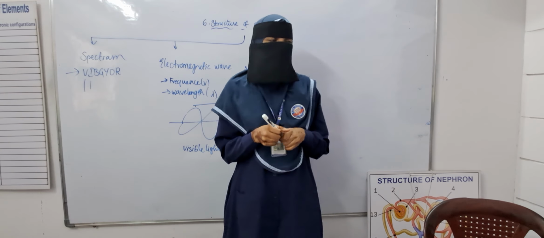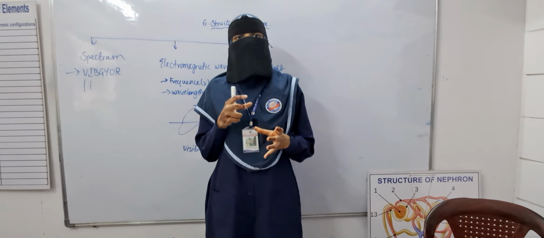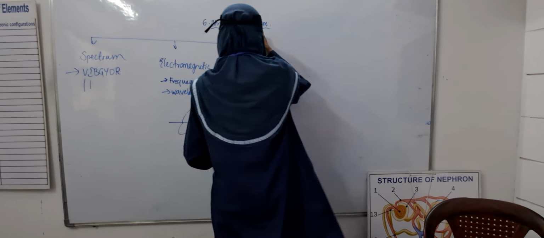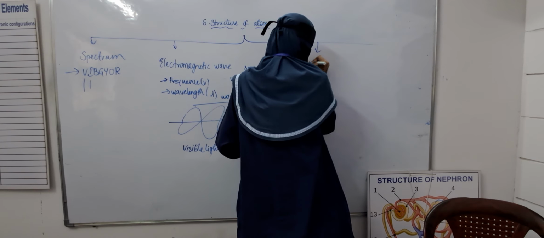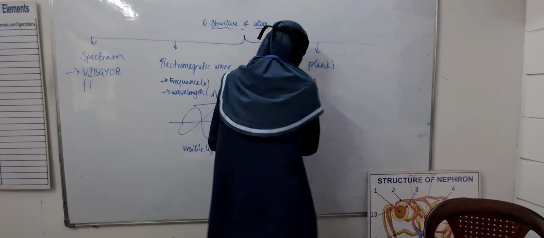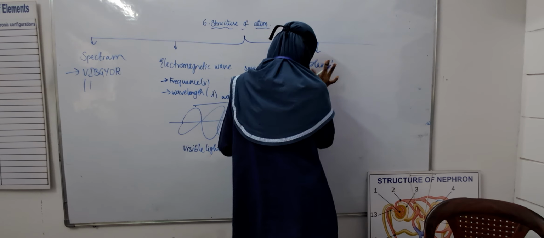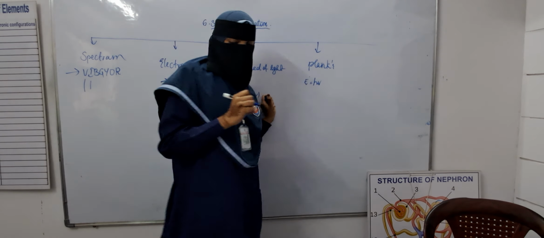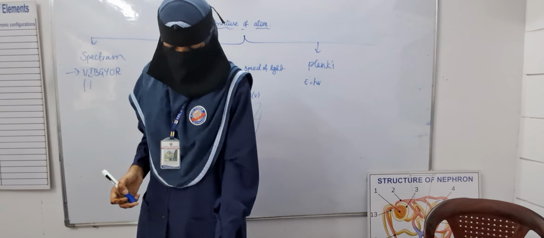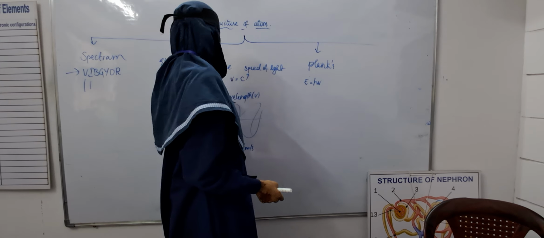Planck discovered a formula: E equals h nu, where nu is the frequency of the released radiation.